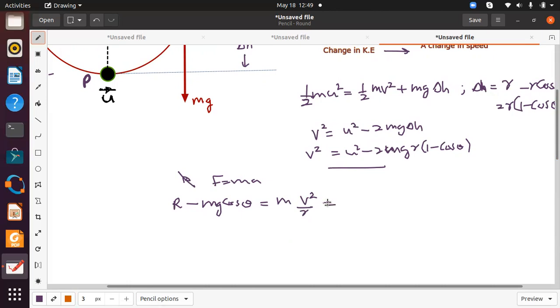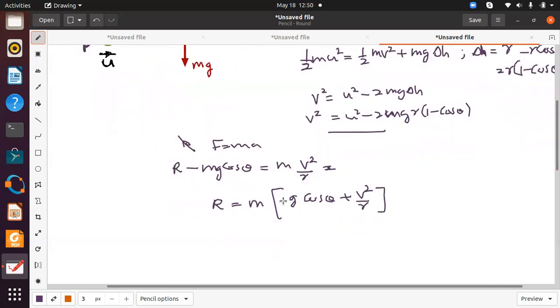Right. So what is R then? R is equal to m. We can factor out an m from this. Then this becomes g cos theta plus V squared over r. Right. So this is an expression for R. So we can calculate the reaction on the bead by using this expression. Now we can replace V squared with the expression given.